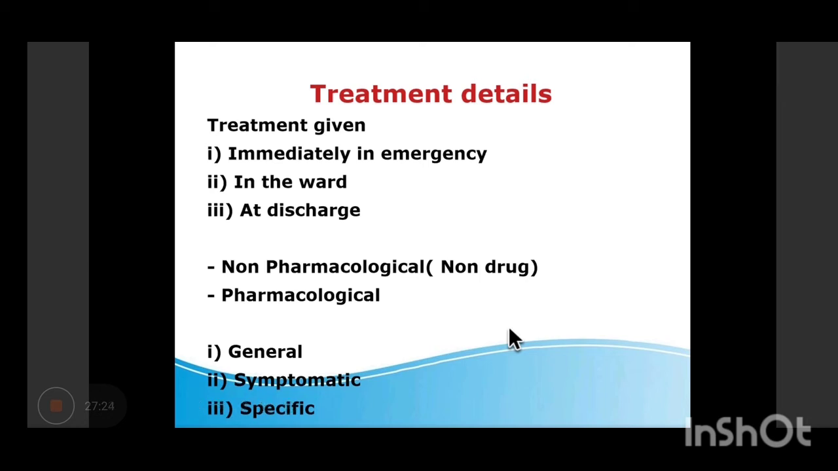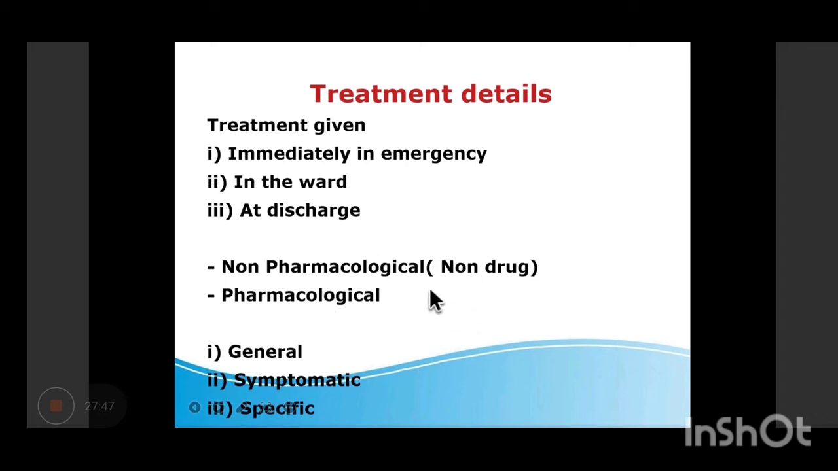Then once you have defined your objective, here comes the treatment. If there is a bronchospasm, what drugs are relevant? Right. So this is just an example. You are going to write down the treatment details, that is, what treatment is given in the emergency, in the ward, and at the time of discharge. Then also the non-pharmacological one.